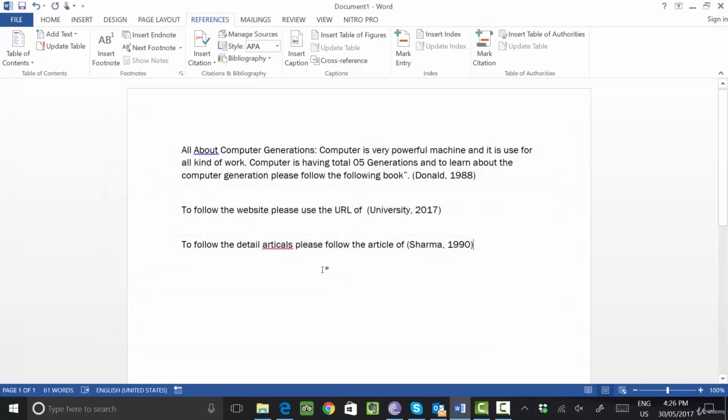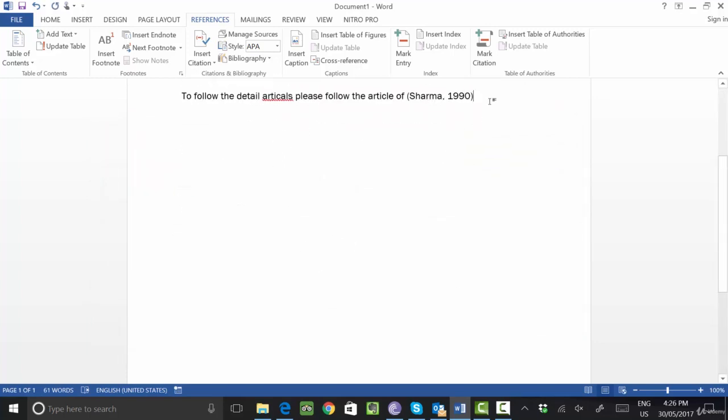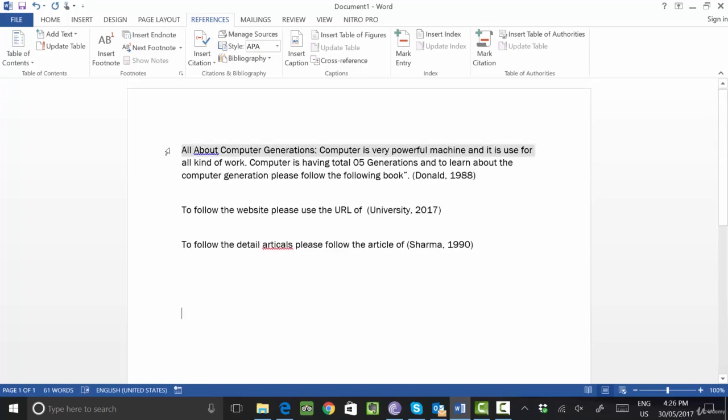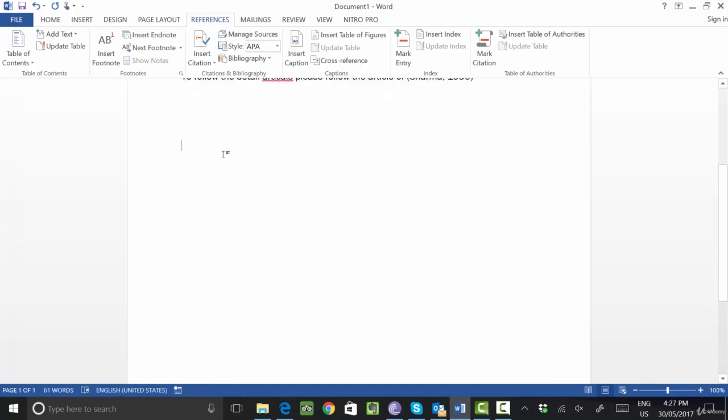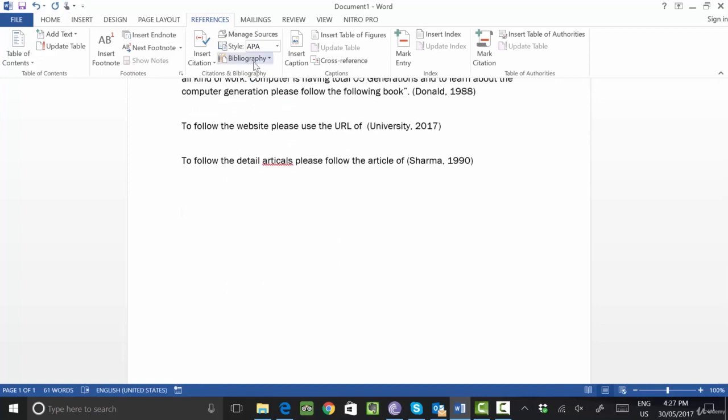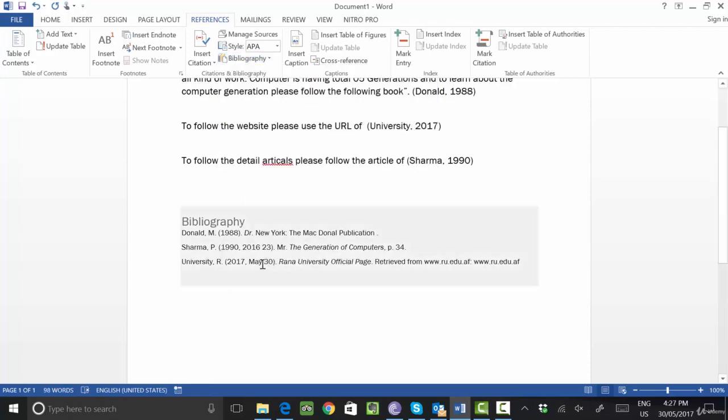Now at the end, I want to create a bibliography. I want to show my teacher from which sources I have written all this text, which book I followed, which article I followed, all the things you want to display in your page. So where will you go? You will go to Bibliography and click on the first bibliography. So you see it is coming: Donald, Mr. Pradeep Sharma and the university, all these things. So all the source information is coming here in your document. So this is called a bibliography.